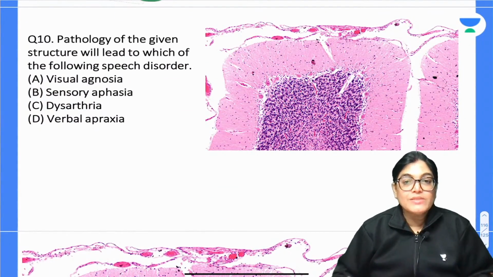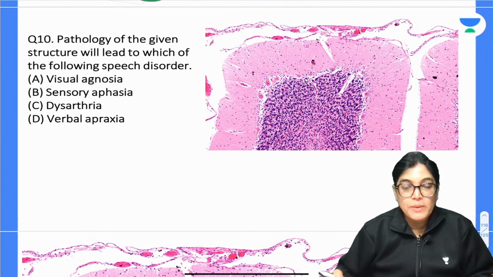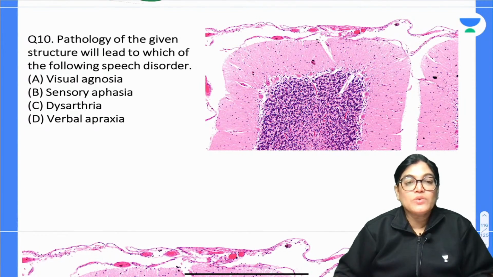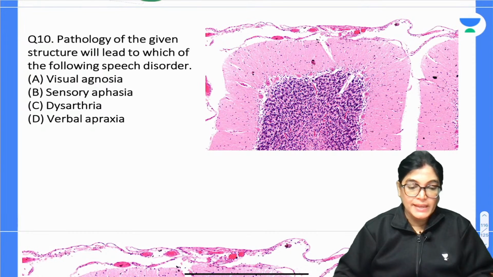Pathology of the given structure will lead to which of the following speech disorders? You have to just identify this image, which is a histological image. Options: visual agnosia, sensory aphasia, dysarthria, or verbal apraxia. Question number 10.